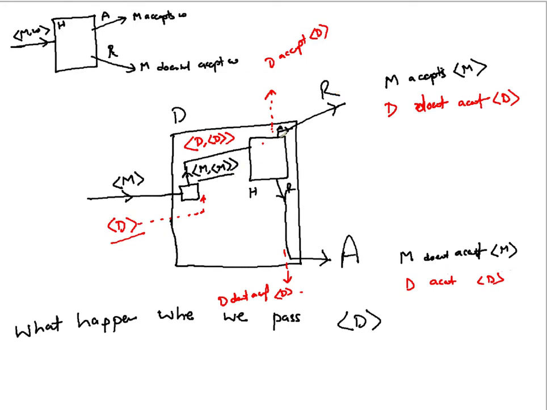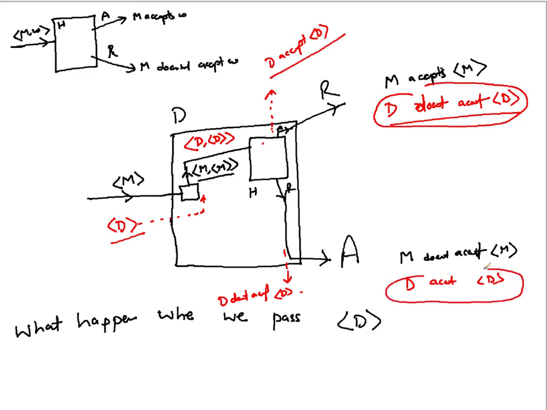You will realize that when the decider says D accepts D, D does not accept D because D is rejecting. The final decision of D is reject, which means D does not accept D. While when you inserted D, the final decision is accept, that means D accepts D. While the decider is saying D does not accept D, D itself is saying D accepts D. Here the decider is saying D accepts D, while D itself is saying D does not accept D.